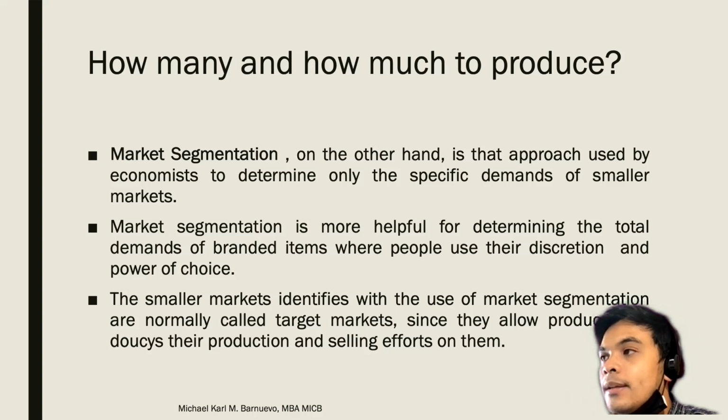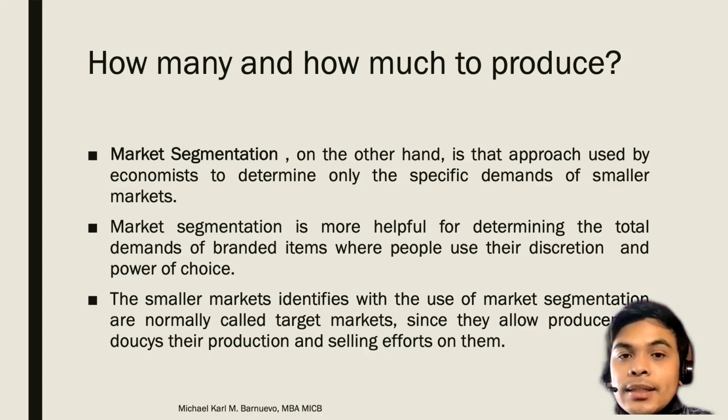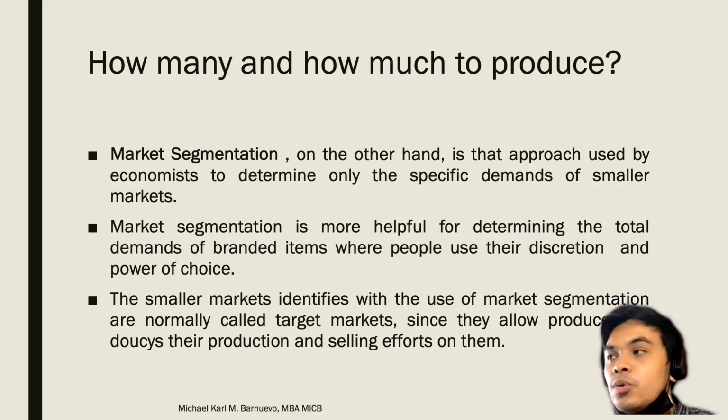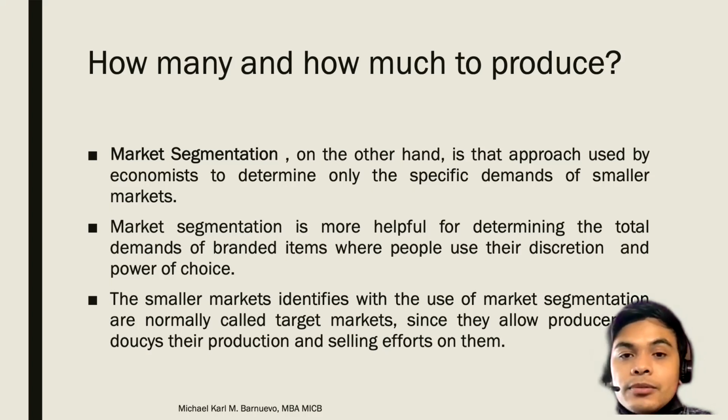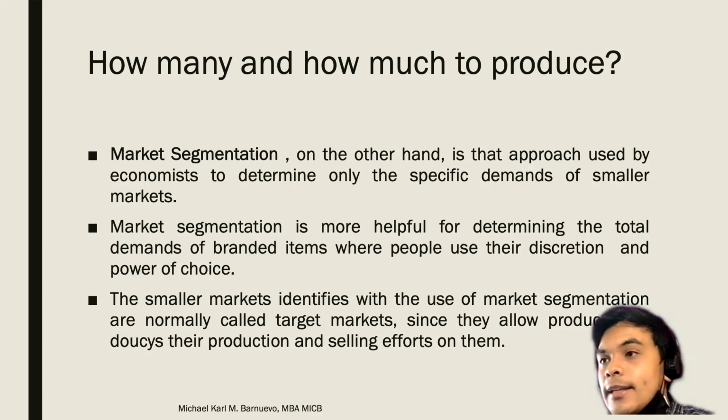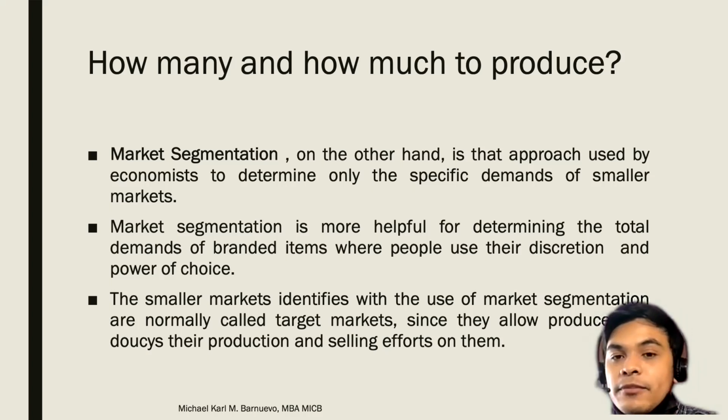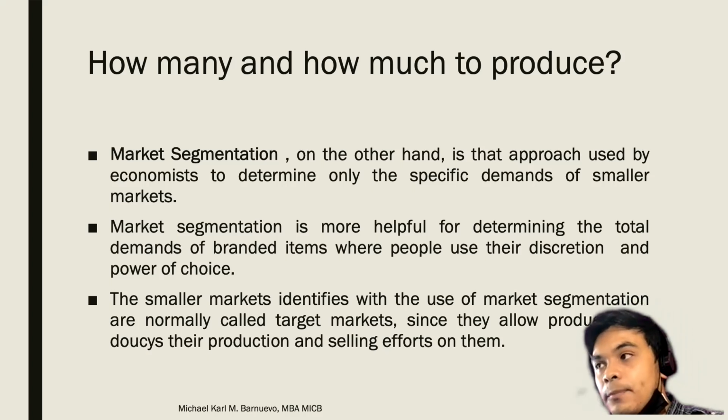Okay. For example, if we will try to produce a commodity, let's say I am a restaurant producing salads, healthy foods. Would I produce many units of the salads, not knowing kung sino ba ang bibili sa akin? Siyempre, I should know the level or the amount or the number of customers that are willing to buy my salad. Again, we must know the demand first before producing the number of products.